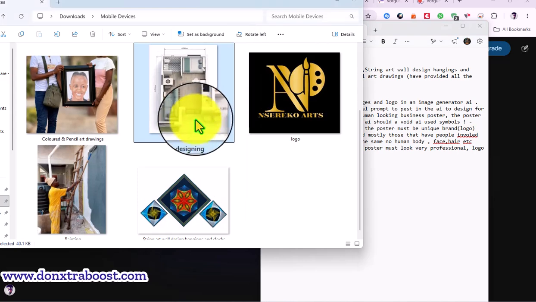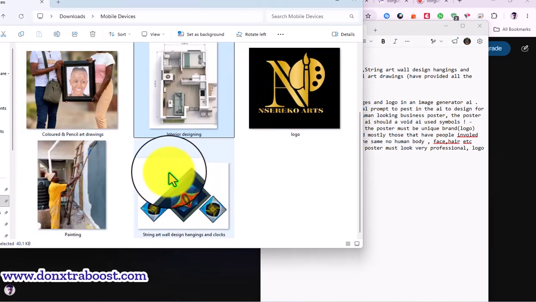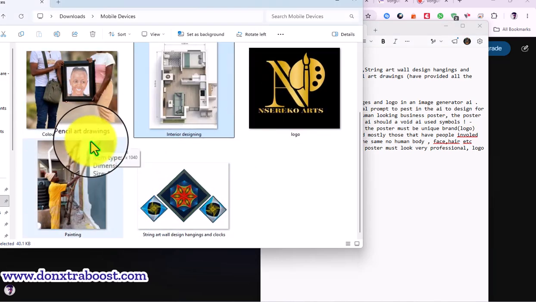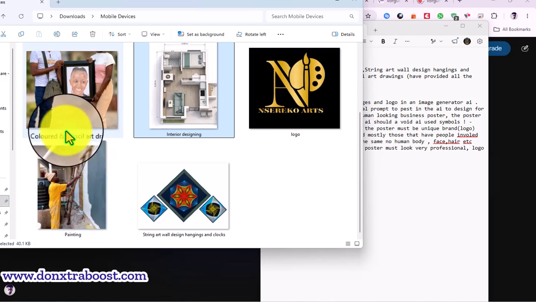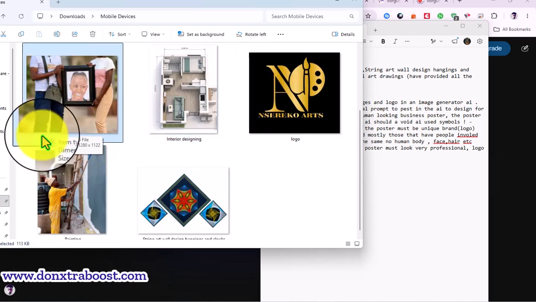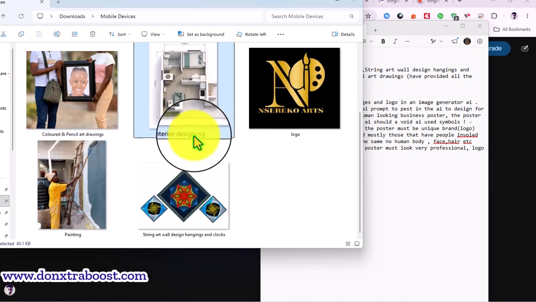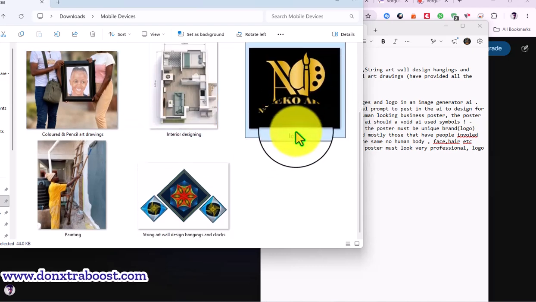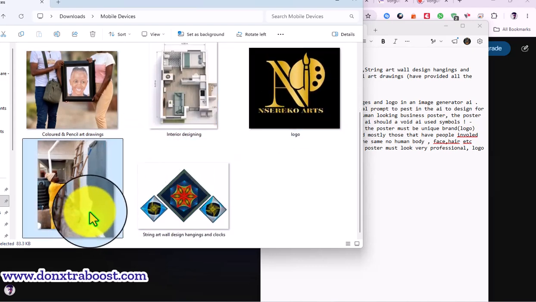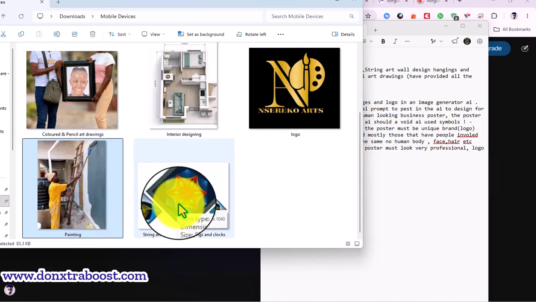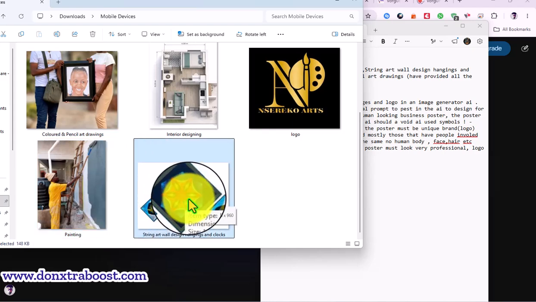One thing I first did, I downloaded the images of the client and named them according to the way he gave them to me. I downloaded this one and named it. I downloaded this one and named it. I downloaded the logo and named it. I downloaded the painting and named it. Please don't miss any step, and even this one I named properly.